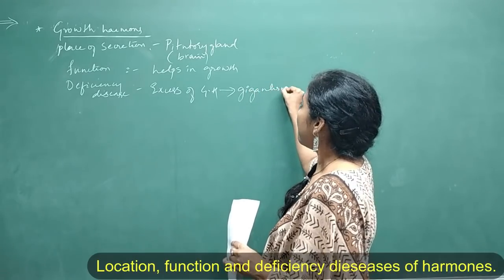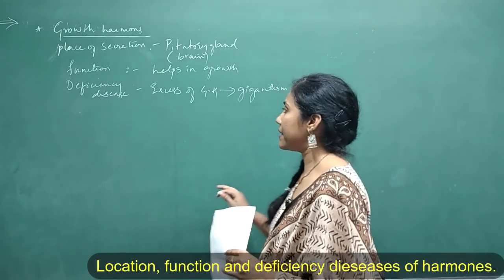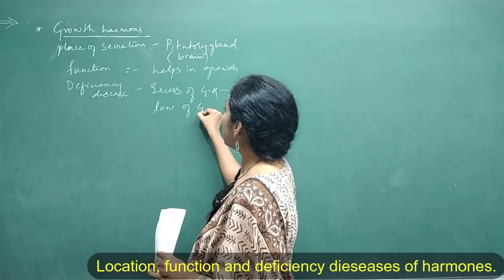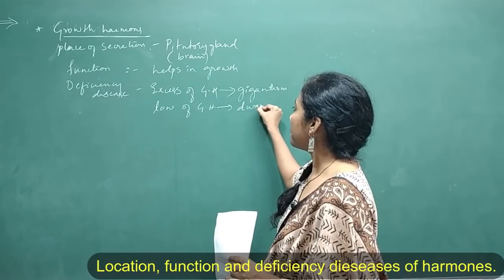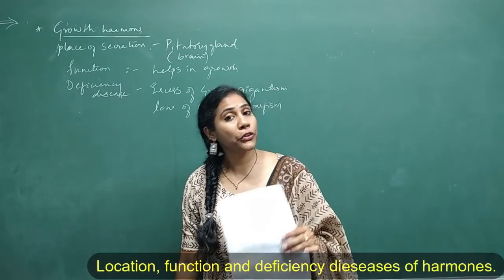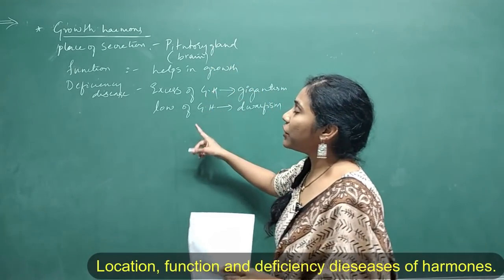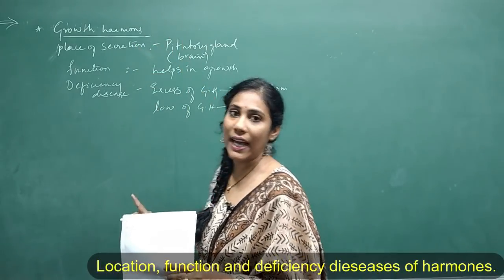Gigantism in the sense person growing too much tall is called gigantism. And low levels of growth hormone causes a disease called dwarfism. Dwarfism in the sense growing short. Clear? So these are the three things you have to remember for every hormone. So this is the information for growth hormone.